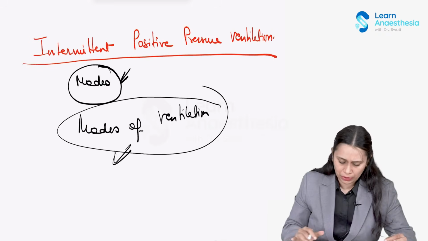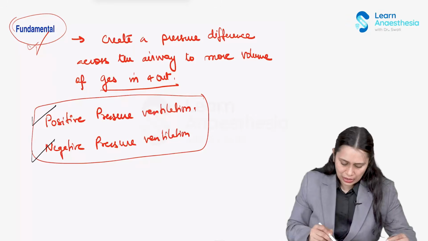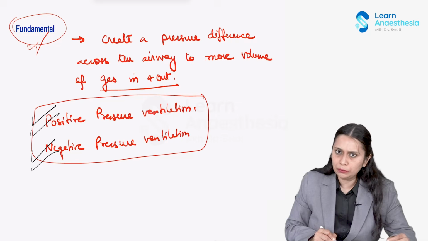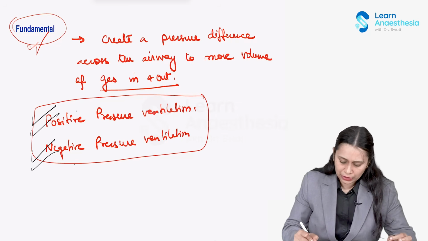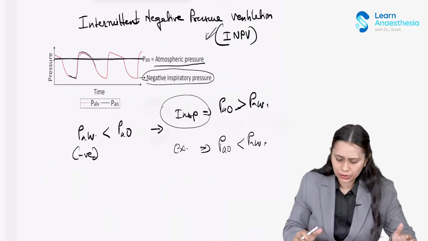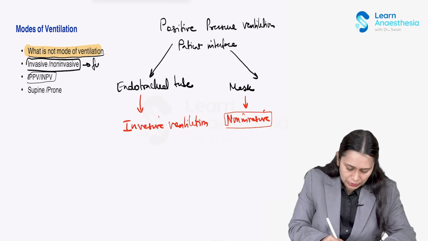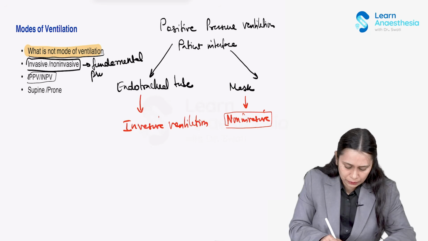Then let us talk about IPPV and INPV. We have already talked about it in detail: intermittent positive and intermittent negative are the fundamental principle on which the ventilator operates. So they are also not modes. These are the fundamental principle of ventilation.